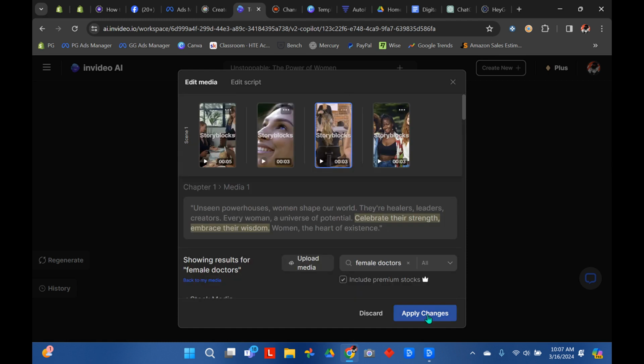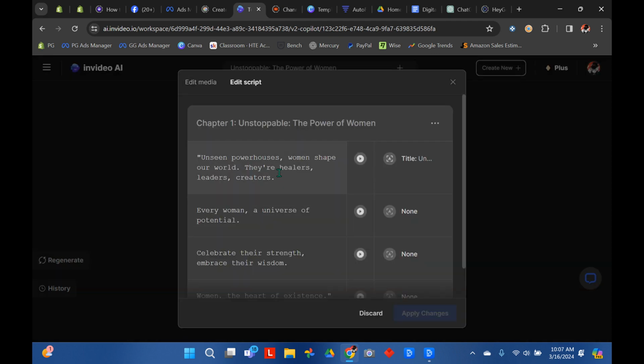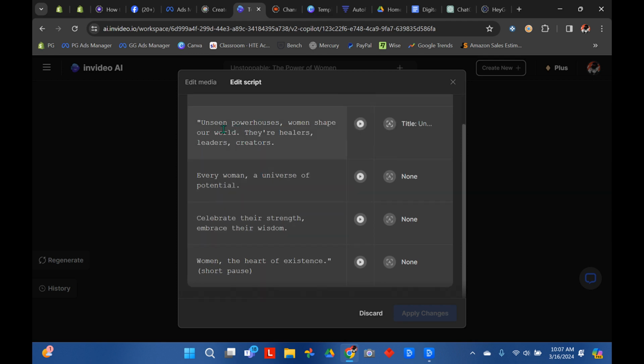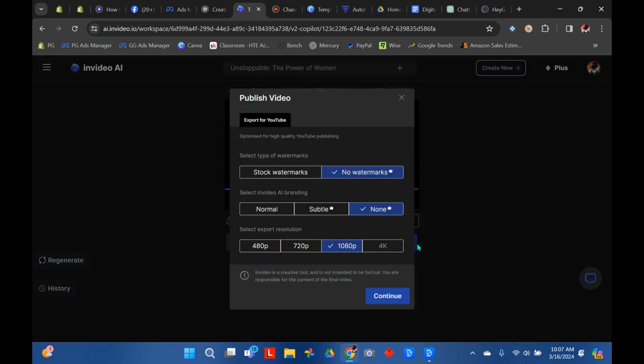Click apply changes. Now the edit script comes in when you are going to sell, to try to make ad style videos. You are going to want to put in your URL in the script. This is like a call to action. That's how we do that. And then we click generate and it'll regenerate it again. And then you click export video, and just click continue, and it'll download it to your device.